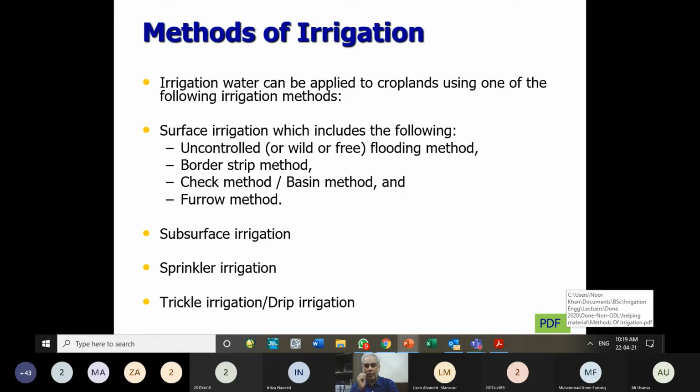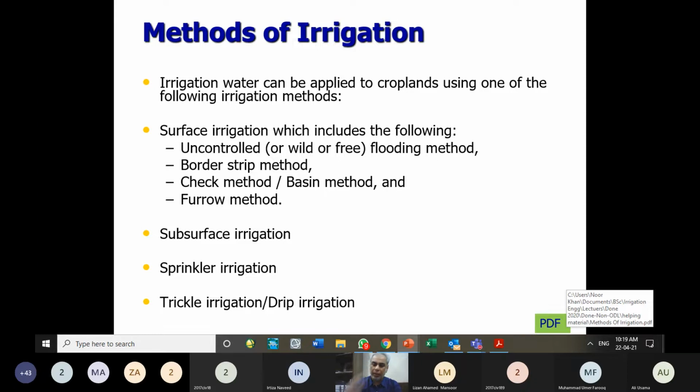Drop by drop, water is supplied to the roots of the crop. Both are considered modern, and both are high cost. Initial cost is high, but their application efficiencies are better.